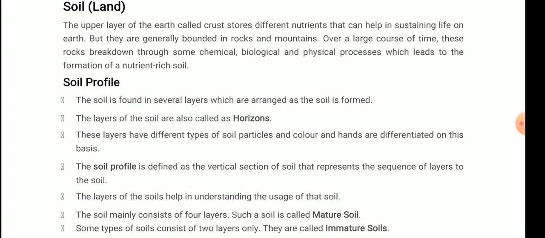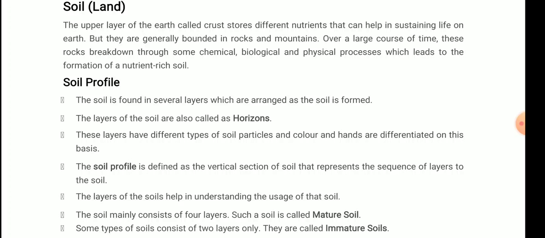Over a large course of time, these rocks break down. This process is known as weathering. I hope you know the weathering process. The soil is formed with the help of the weathering process. Rocks break down through some chemical, biological and physical processes, which leads to the formation of nutrient rich soil.